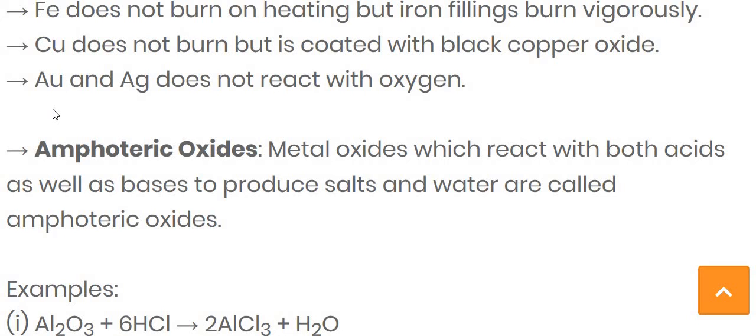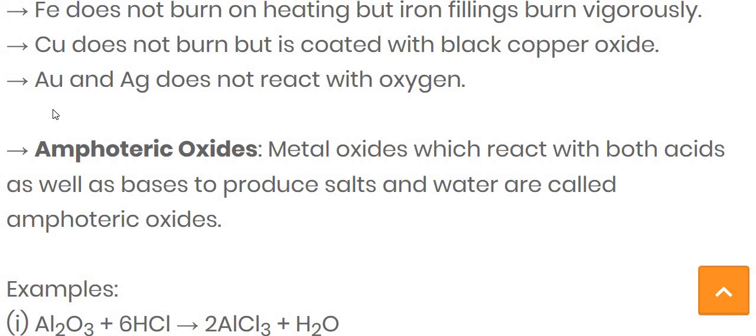First, the definition: a metal oxide which reacts with both acid as well as base to produce a salt and water is called an amphoteric oxide. In other words, an oxide of a metal which possesses the properties of both acid and base is considered an amphoteric oxide.